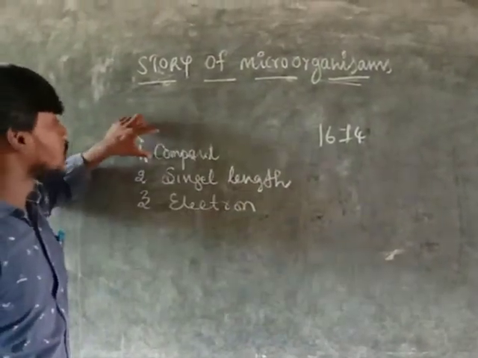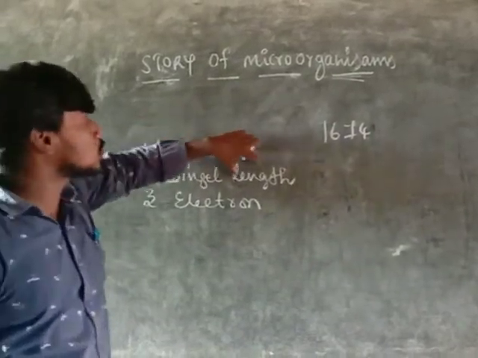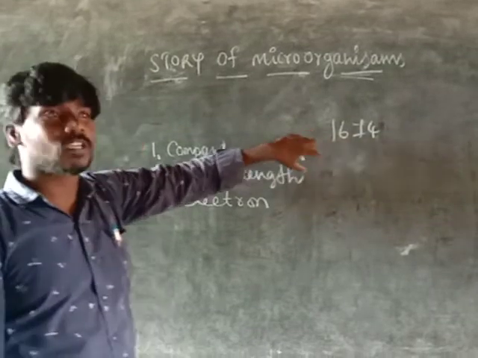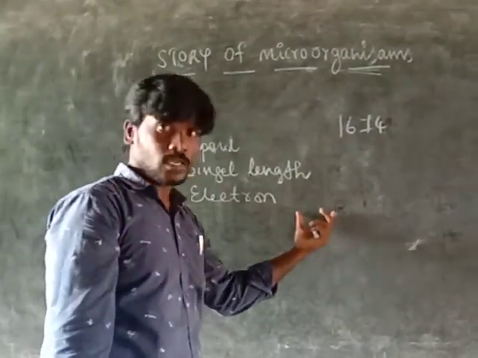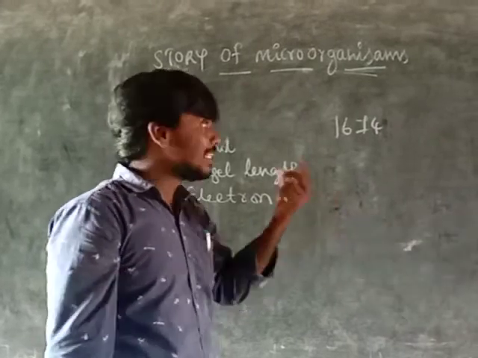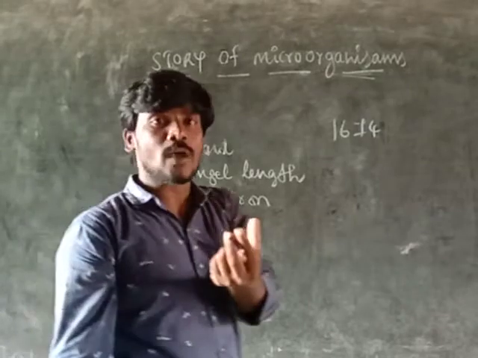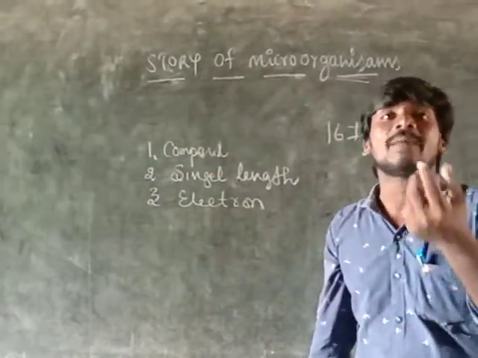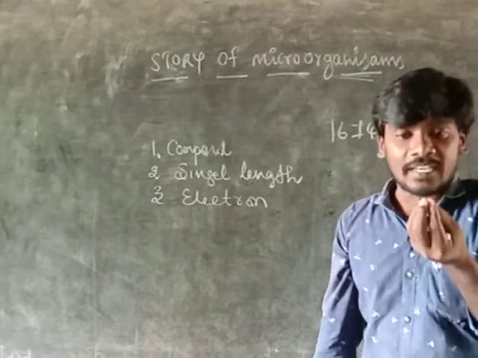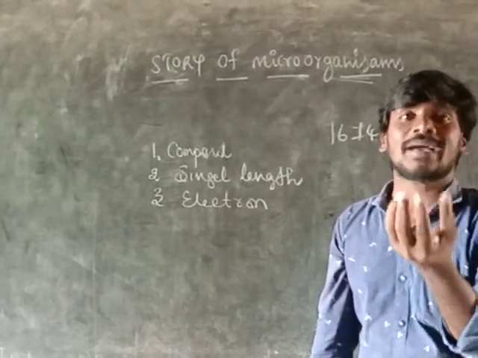The compound microscope can see microorganisms, the single lens microscope also can see them, and the electron microscope also can see them. But in 1674, Antony van Leeuwenhoek invented the single lens microscope, through which very small animals can be seen.